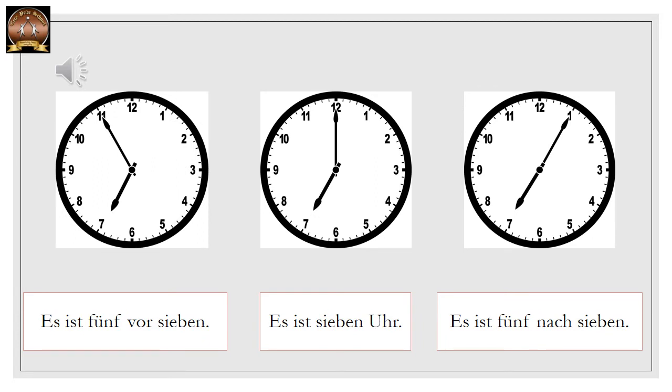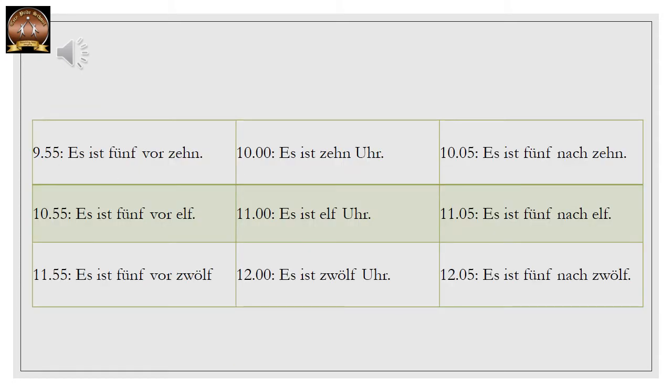In der Mitte haben wir 7. Es ist 7 Uhr. Links, es ist 5 vor 7 und rechts, es ist 5 nach 7. Correct? 5 minutes before and 5 minutes after. Here are some more examples.